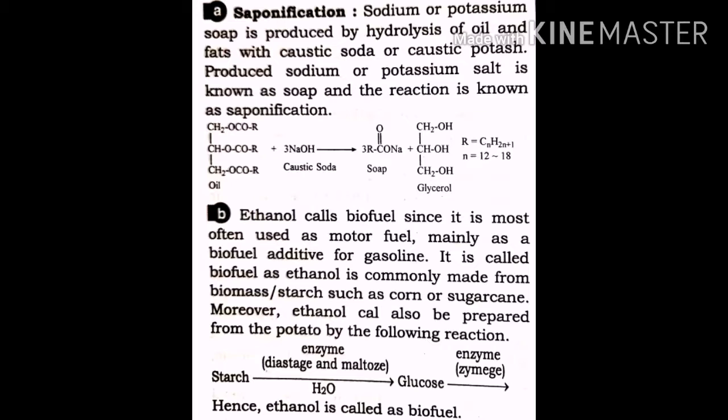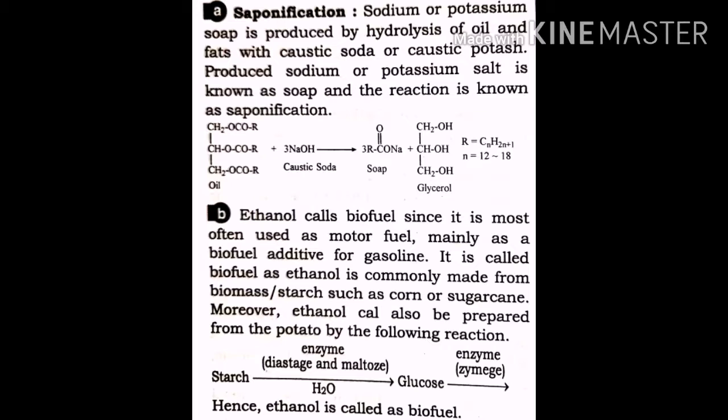Okay, then question number 2: ethanol is called biofuel since it is most often used as motor fuel, mainly as a biofuel additive for gasoline. It is called biofuel as ethanol is commonly made from biomass starch such as corn and sugarcane. Moreover, ethanol can also be prepared from potato by the following reaction.